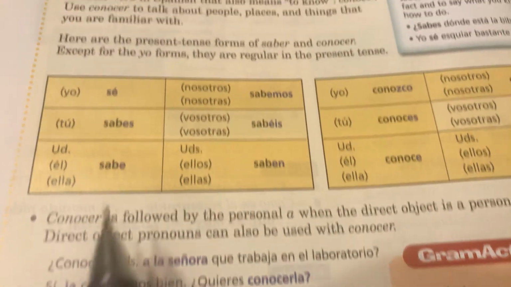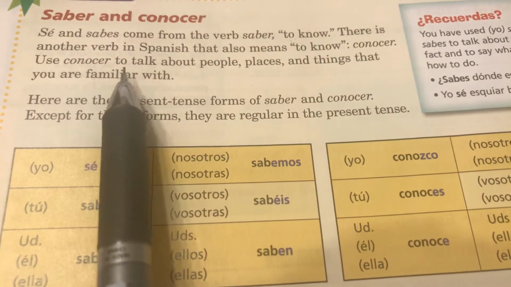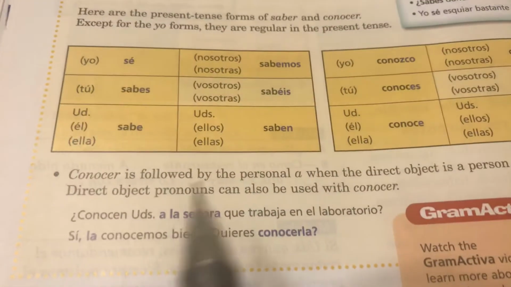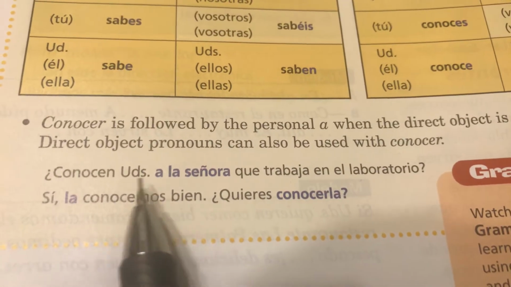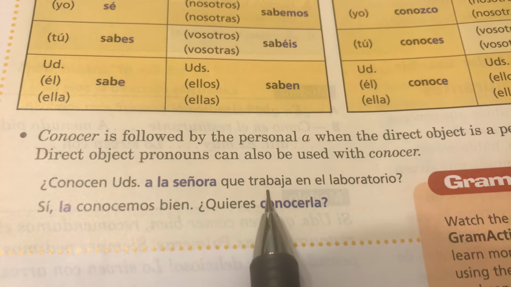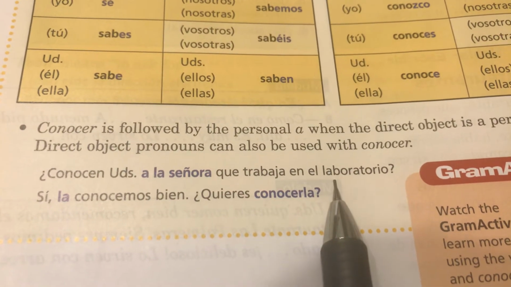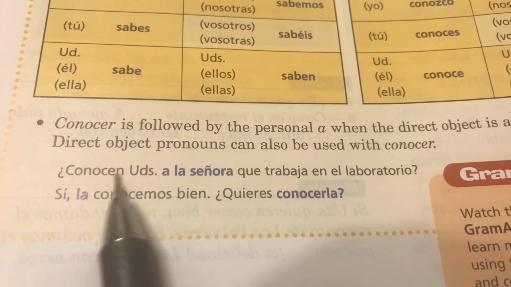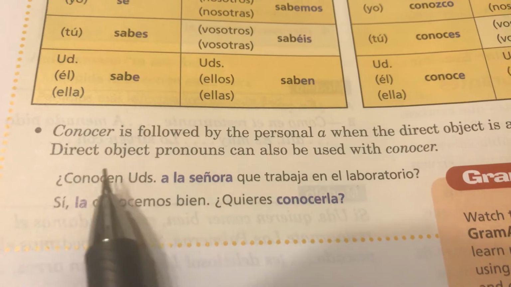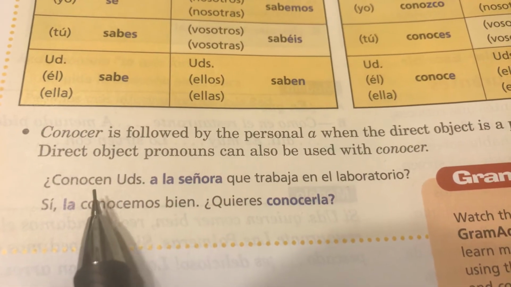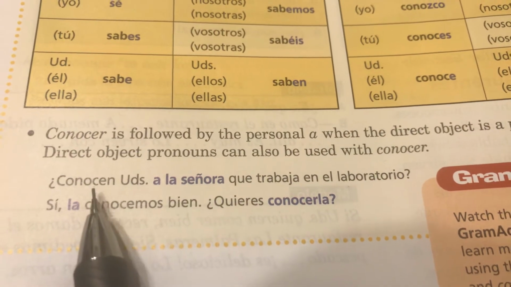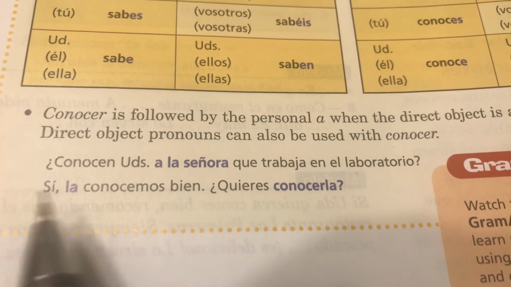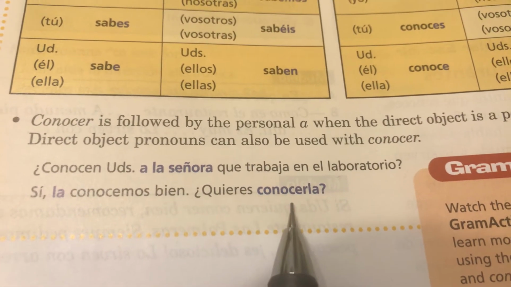And remember, they're using conocer, which means to know, but you're familiar with whatever it is that you know. So do you all know the lady that works, or the woman that works at the laboratory? Now, are you familiar with her? That's what they're asking. Have you talked with her? Have you had coffee with her? Do you see her? Are you friends with her? Do you know her? Are you familiar with her? And they answer, sí, la conocemos bien. Yes, we know her well. Do you want to know her?